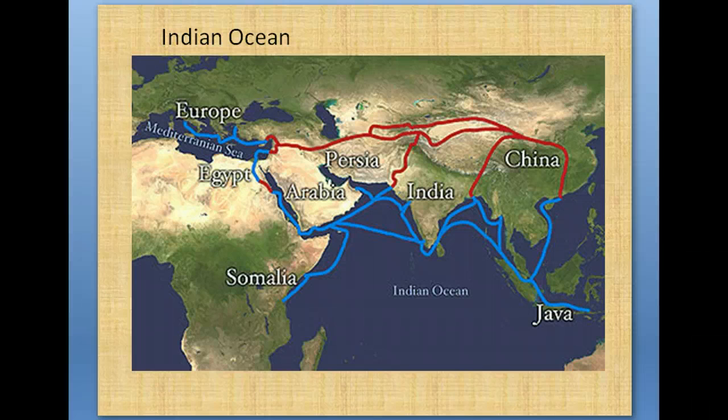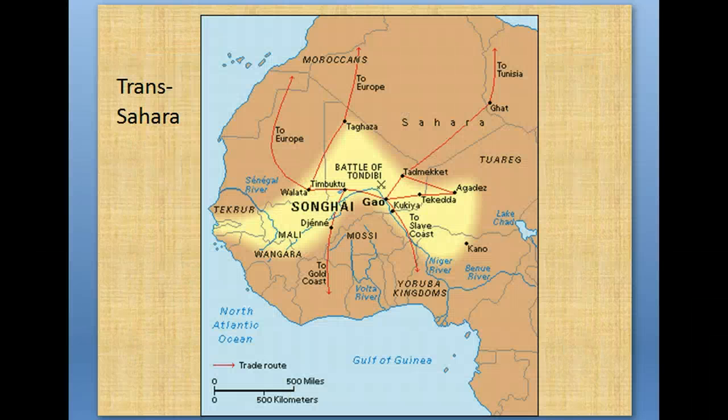Next is going to be the Indian Ocean routes. We're talking about these blue lines that go along the coastline of Africa, the Arabian Peninsula, Persia, around India, and over to southeastern Asia. So it's on the coast of the Indian Ocean. Next trade route is going to be the Trans-Sahara trade routes.